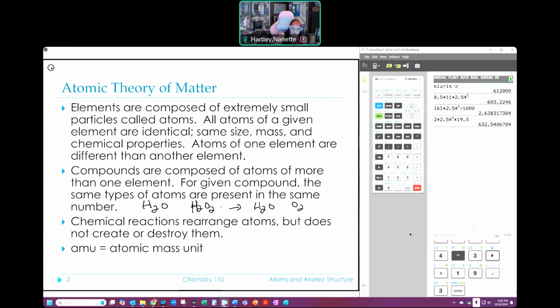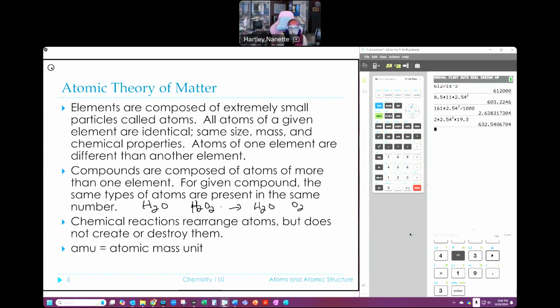Now, for anybody who knows how to balance, I haven't balanced this. Okay, those are the 2 things that it becomes. That is something that we would do in a chemical reaction. It's a rearrangement of those atoms. It does not create them, it does not destroy them, and that's why I'm talking about it not being balanced. We'll get to that. I haven't gotten there yet. That's actually later. It's right before the first test.